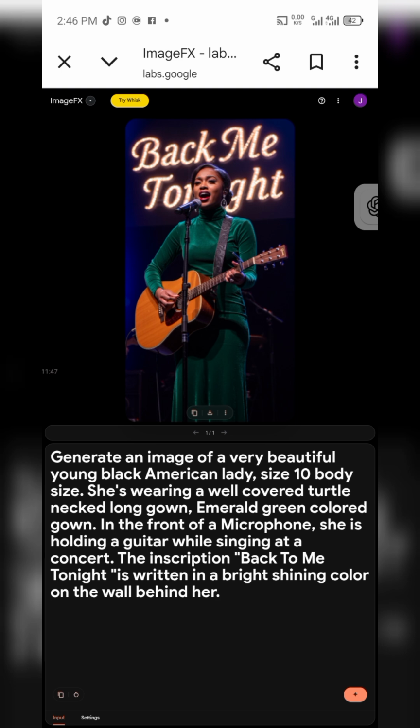I mean, this is not just lovely. This is just beautiful. This is a lady on a stage singing with a guitar in her hand. Okay, and then I generated this one as well. This image as well. This is not just lovely.